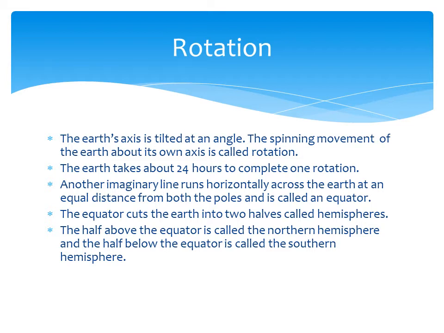It runs horizontally at an equal distance from both the poles and is called the equator. So the equator cuts the earth into two halves. It is called a hemisphere. Half above the equator is called the northern hemisphere, and half below the equator is called the southern hemisphere.